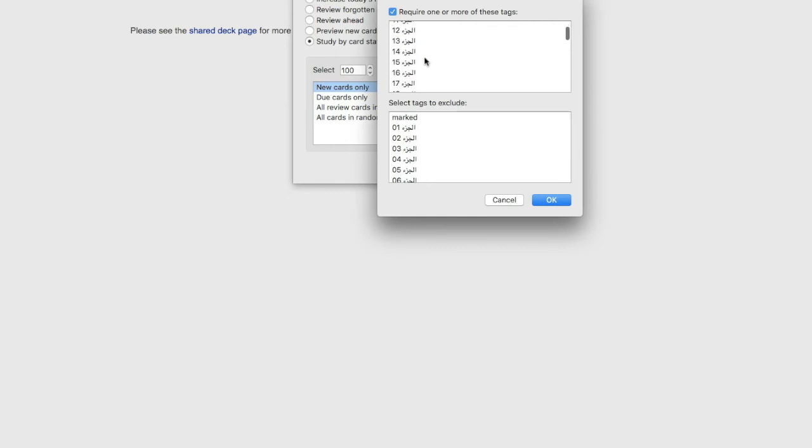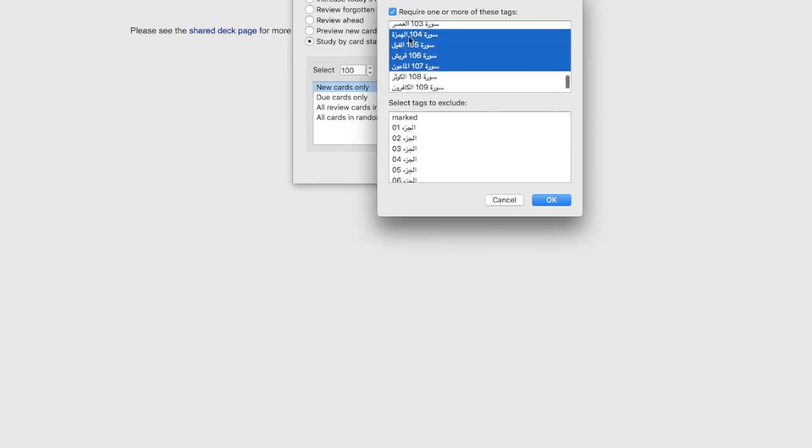Or if I want to review a specific surah, if I keep going down, it has all the surahs. So it has Surah Al-Fatiha all the way to An-Nas. So let's say, for example, I'm just starting off memorization in the Quran and I want to review Surah Al-Humazah. So I'm going to click Surah Al-Humazah. I'm going to click this tag. If I want to study more than that, I can also click multiple tags like this.